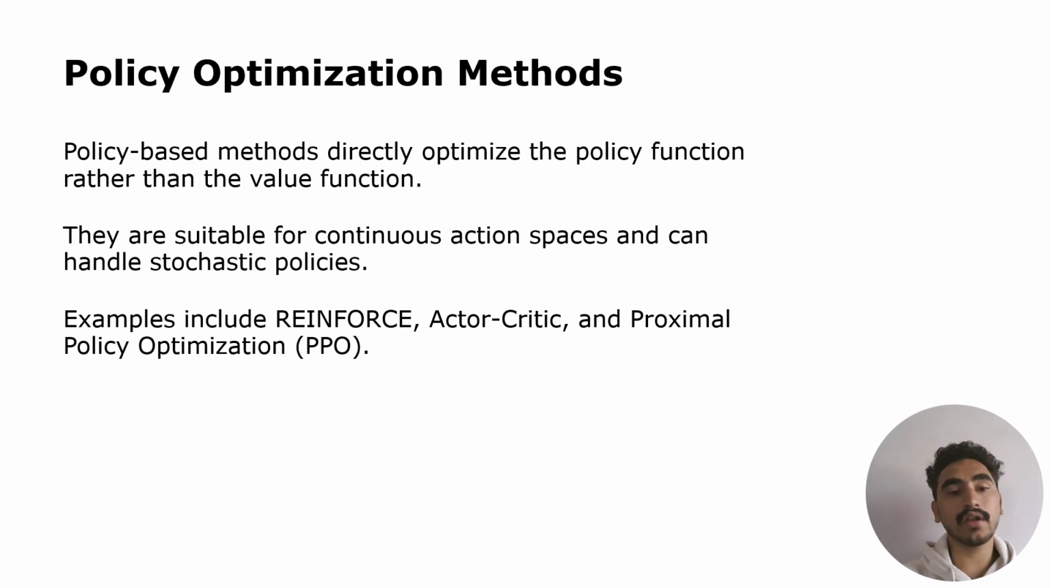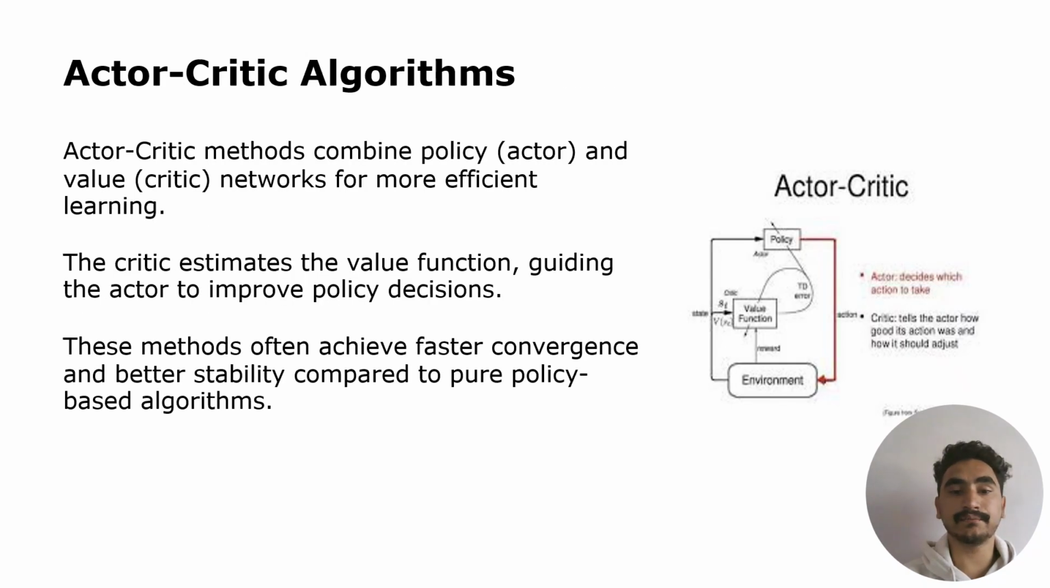We can see the policy optimization based methods directly optimize the policy function rather than the value function. They are suitable for continuous action spaces and can handle stochastic policies. Examples include REINFORCE, actor critic, and proximal policy optimization. And we can see the example for this, actor critic algorithm is an example for deep Q learning network.